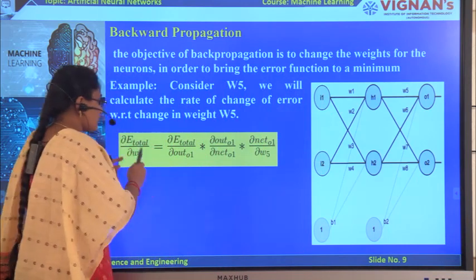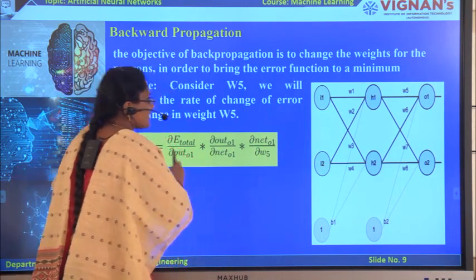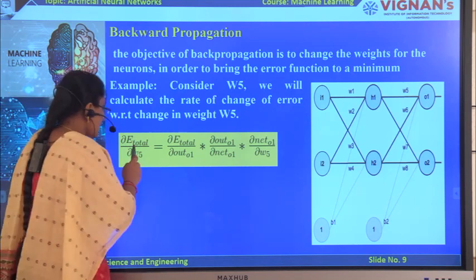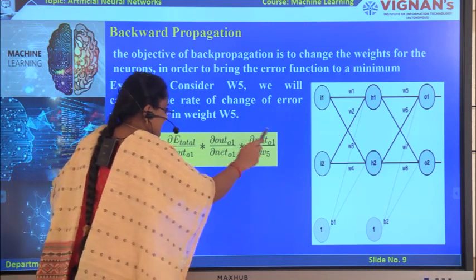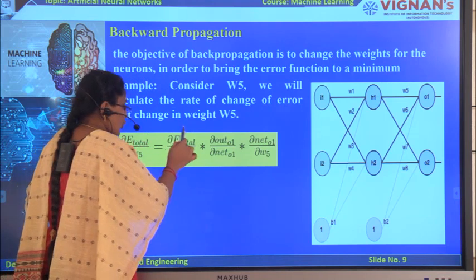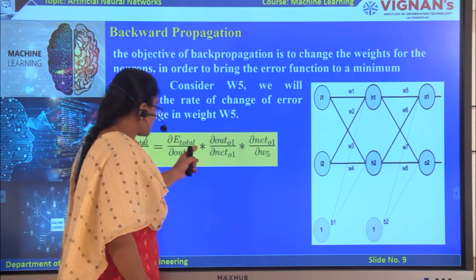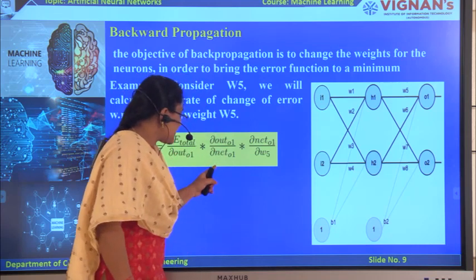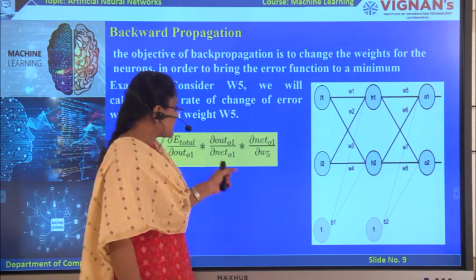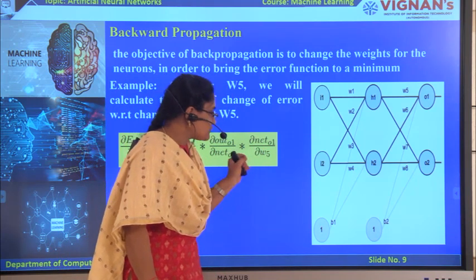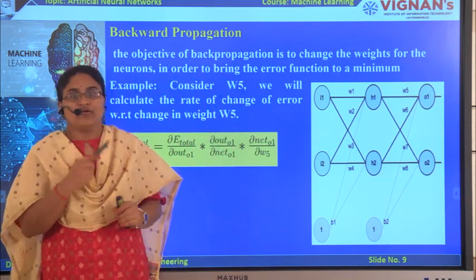So we have to do the partial derivatives with respect to their input values. For this we have to do three derivatives: one is the total error with respect to the output 1, then output 1 with respect to the net input 1, and then net input 1 with respect to the weight.